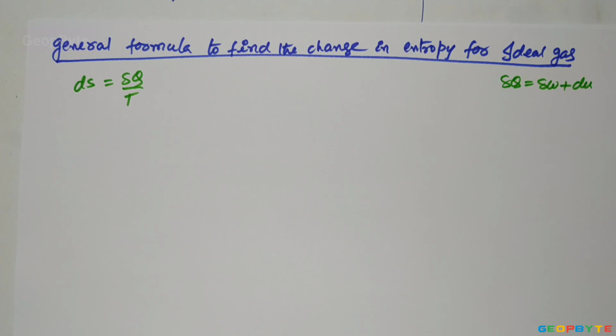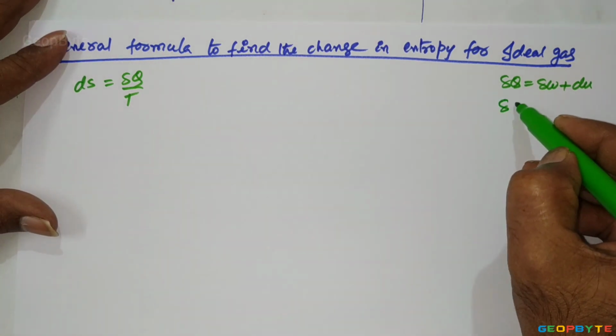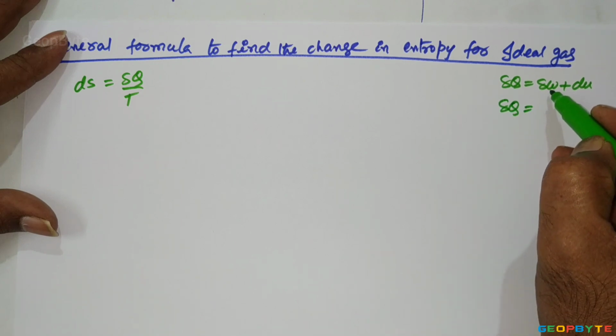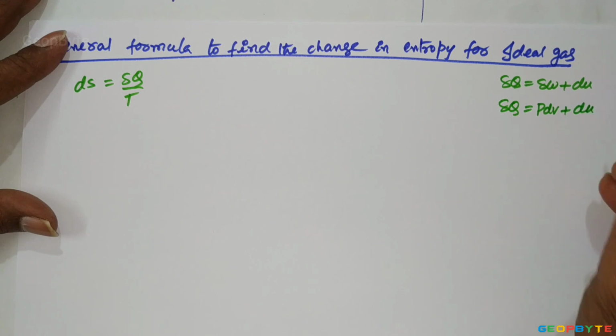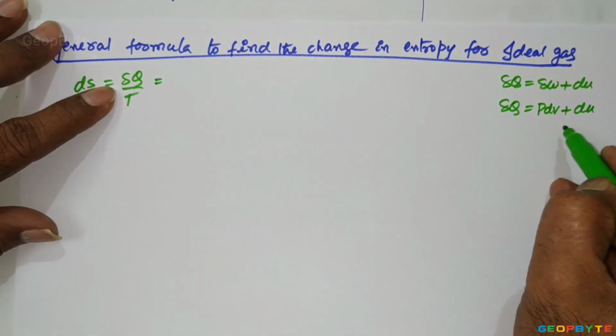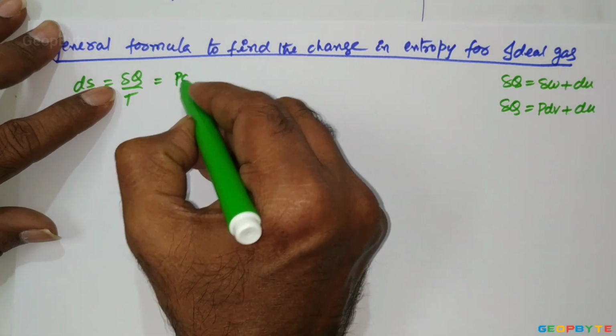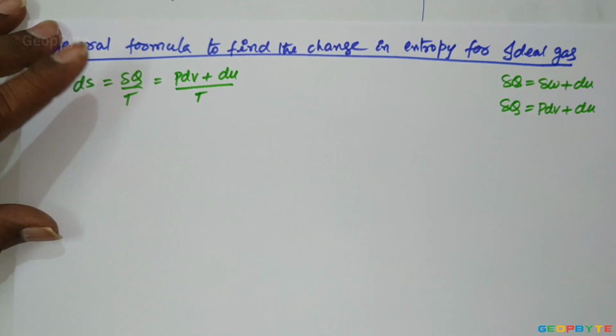This delW can be written as pdV plus dU. So it can be written as delQ equal to pdV plus dU, divided by temperature.